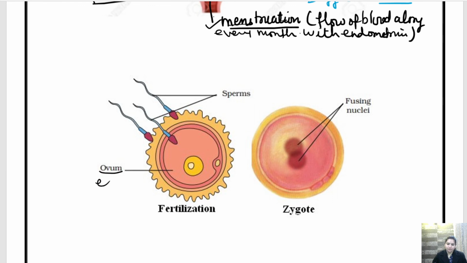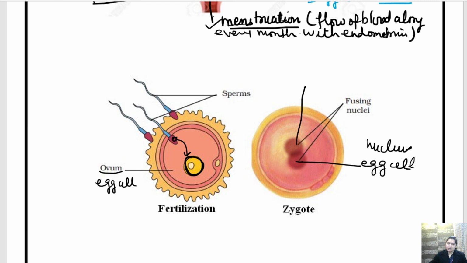This is the egg cell or ovum. Then what will happen? The nucleus in the sperm will enter inside this egg cell and will get fused with the nucleus of the egg cell. So this is the nucleus of the egg cell, and this is the nucleus of the sperm cell.